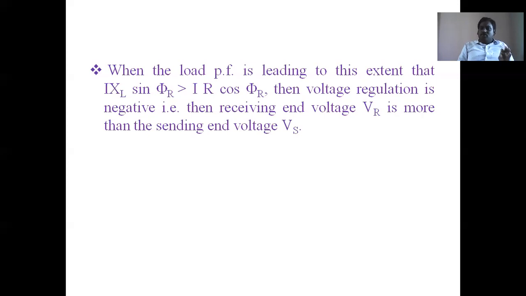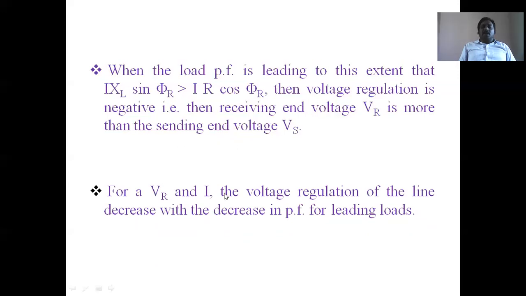Due to resistance, the drop is within permissible limits, then V_R is appreciable. But due to inductive loads, that drop is not within permissible limits and V_R is low. That's why, to decrease the voltage drop across the line, we can use leading power factor equipment at the receiving end. So finally, the voltage regulation of the line decreases with a decrease in power factor for leading loads.